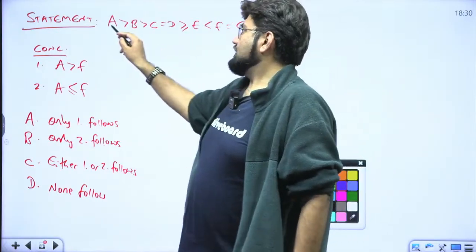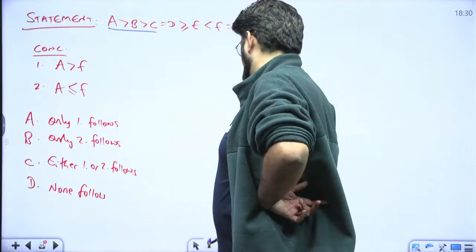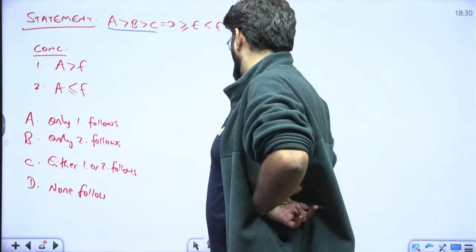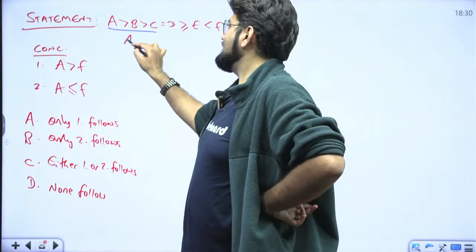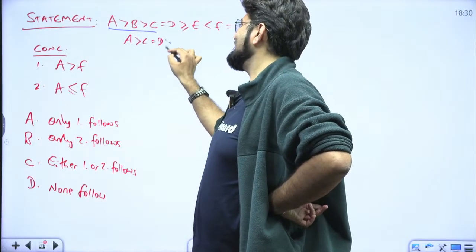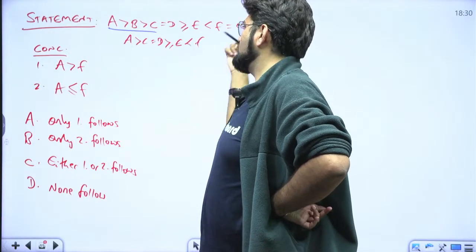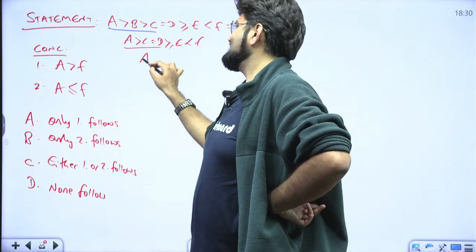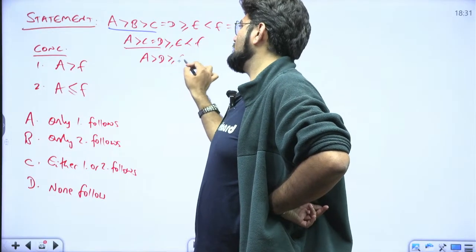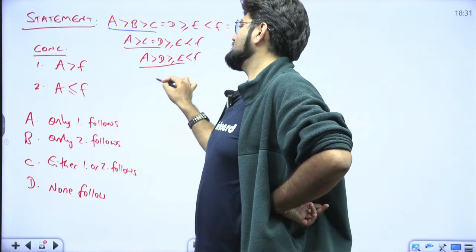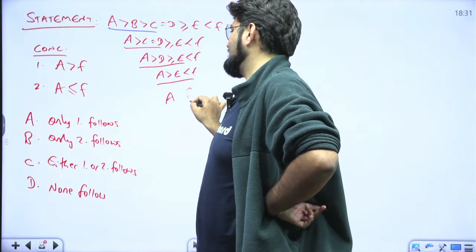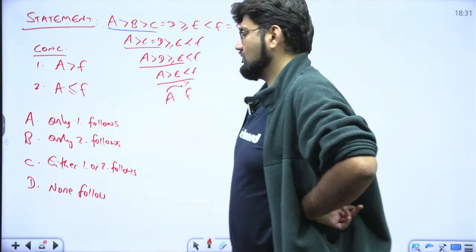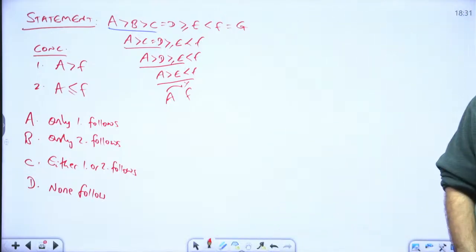So we'll pick these three up, and then I will write. I need to go from A to F this time. I will say A greater than, only need to go till here. Next three we will say A greater than D. Next three we will say A greater than. Here we can say that the relationship between A and F cannot be determined.